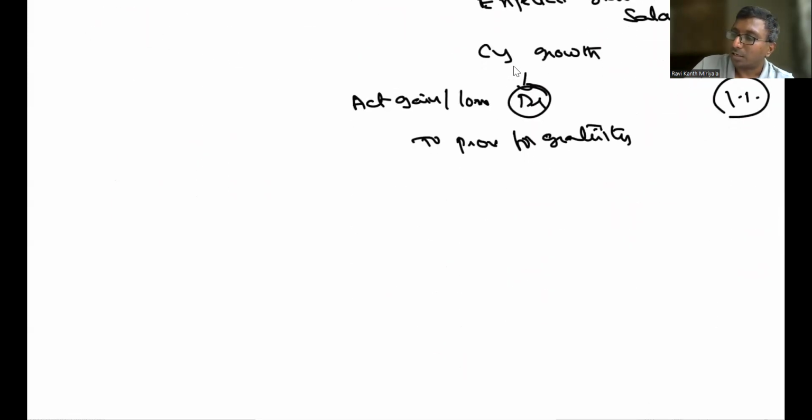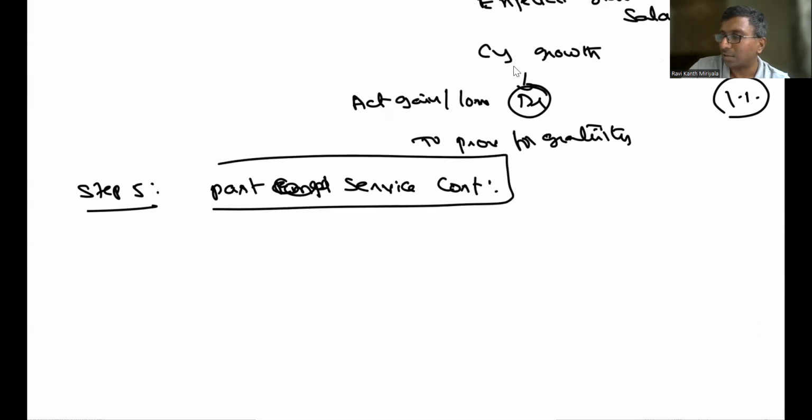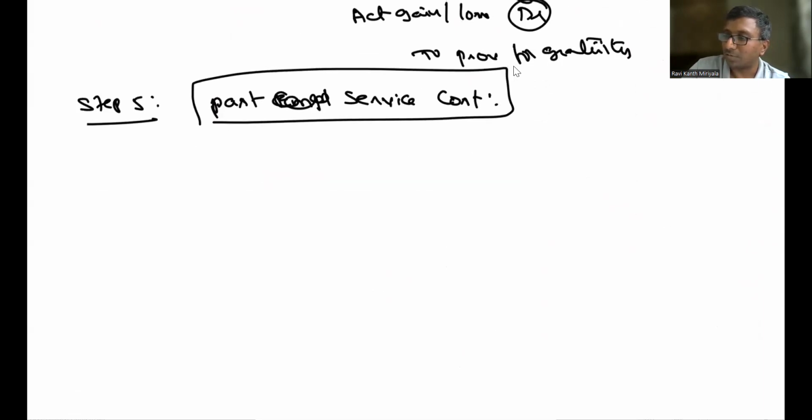Okay. Right. Now let us go to step number 5. Step number 5 is a simple thing. Past employee benefit, past service cost. Okay, let me close it like this. Past service cost. Just a simple small point is there. Okay, past service cost, not very small. Some point is there. Yeah, what is past service cost, sir?